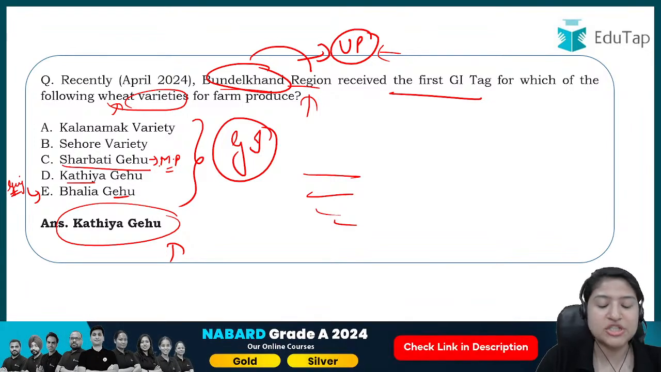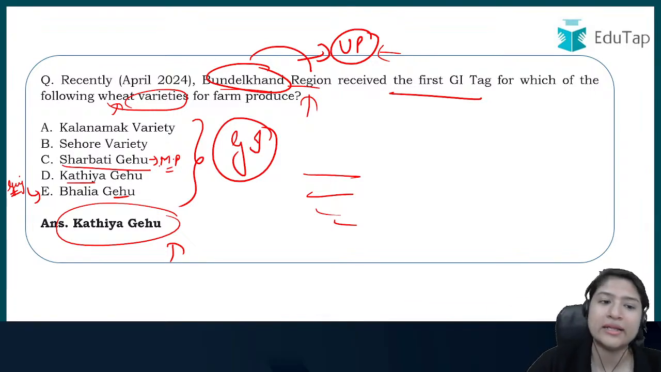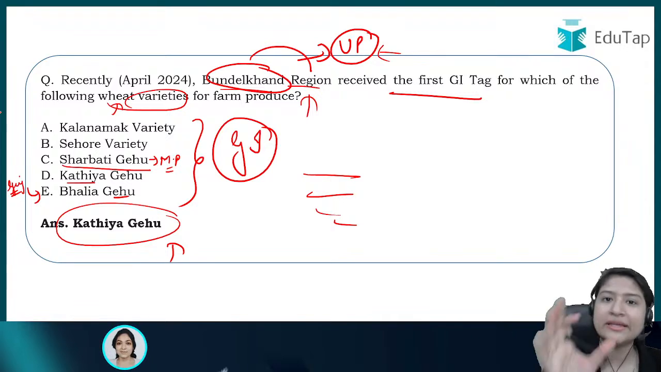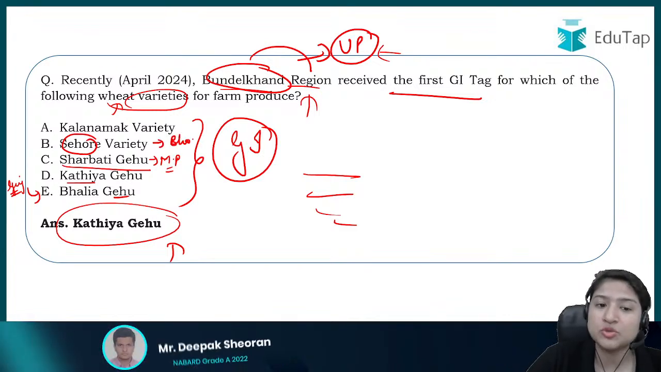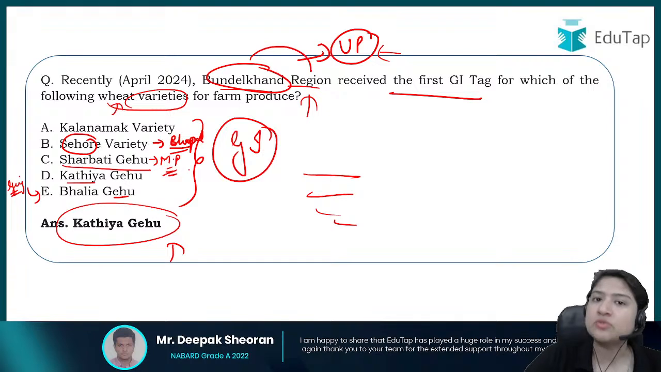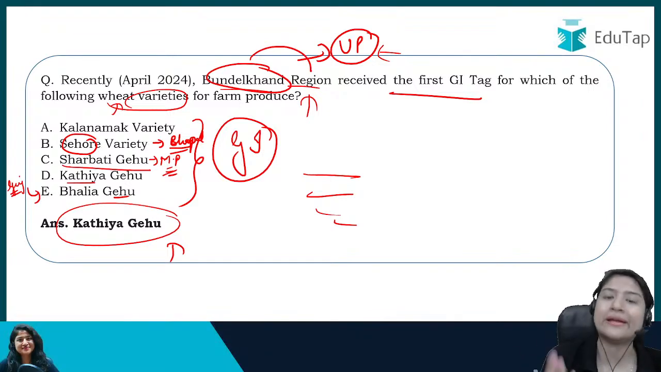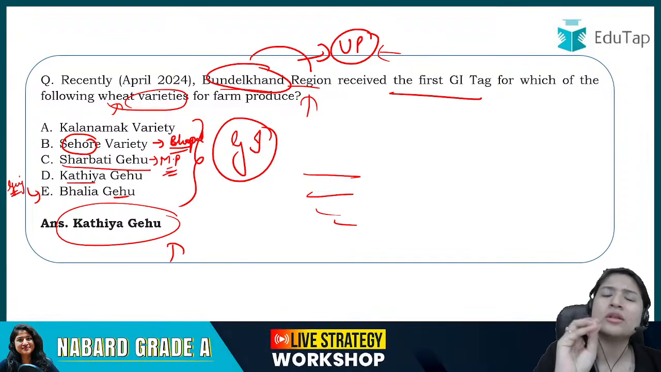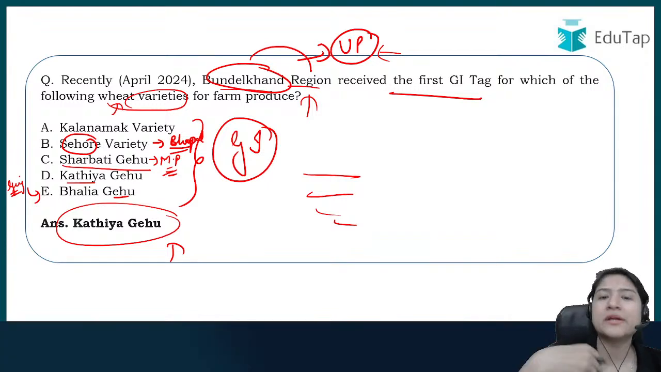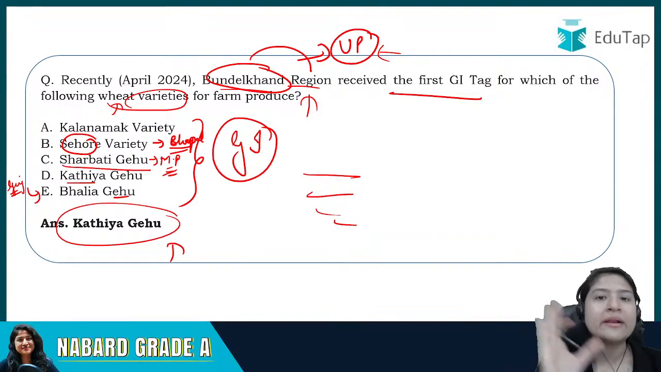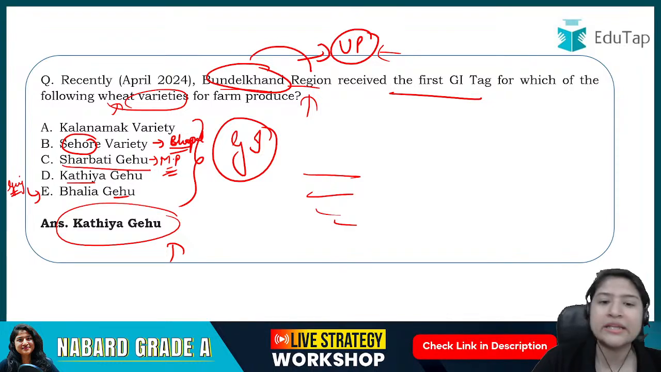Okay, now this Sharbati Gehu, there are different sub varieties under it. Under the Sharbati Gehu, there are different varieties, and one such variety is the Shehor variety, which is specifically famous in the Bhopal region of MP. You need to understand that in MP, Sharbati Gehu has gotten the GI tag. It is widely used, but among it there is a sub variety known as the Shehor variety, and it is pretty much famous in the Bhopal region of Madhya Pradesh. Okay, I hope there is no confusion.